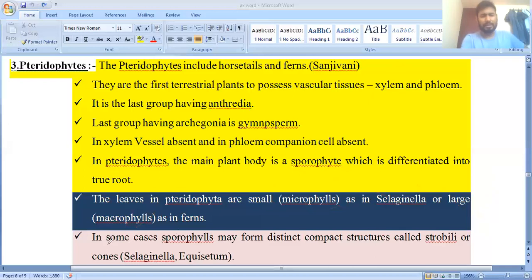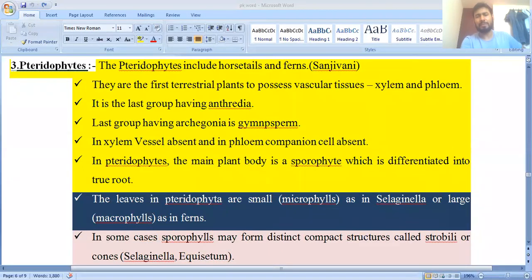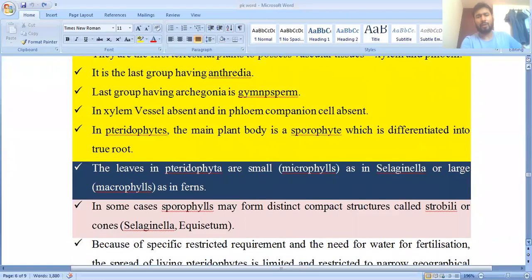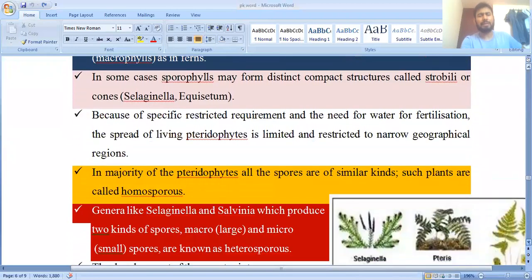You can see one thing I have also mentioned. In some cases, sporophylls may form a compact structure that is called a strobilus or cone. Where is it found? It is found in Selaginella as well as Equisetum. So these strobili or cones are found in Selaginella as well as Equisetum.